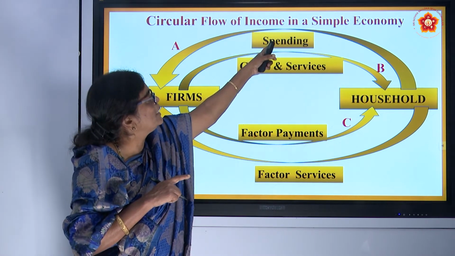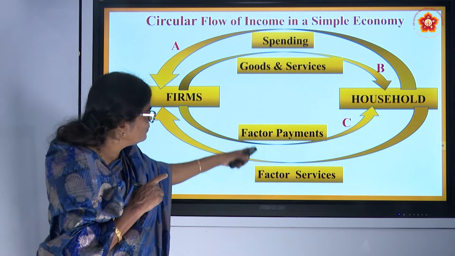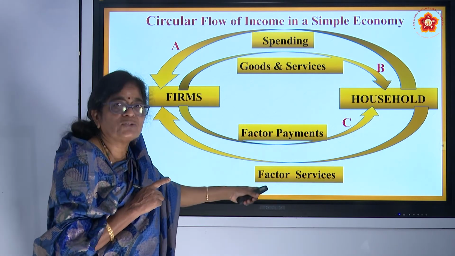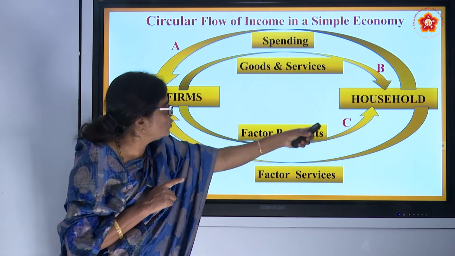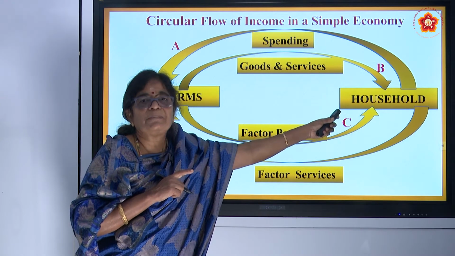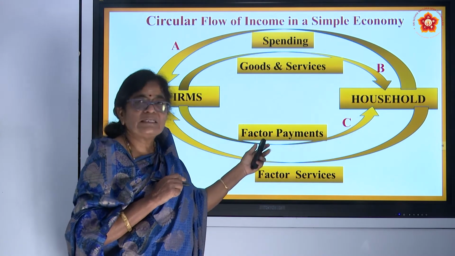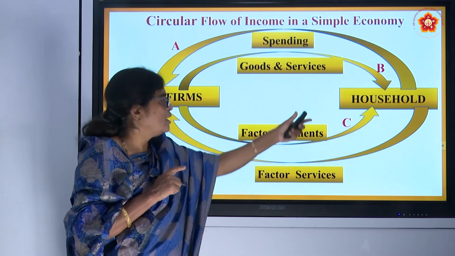Therefore, they spend the money, and that spending comes as the firms' income. And the lowermost two arrows are the factors of production market. The household sells the factor services to firms, and firms pay the factor payments in the form of rent, wage, interest and profit back to the household.